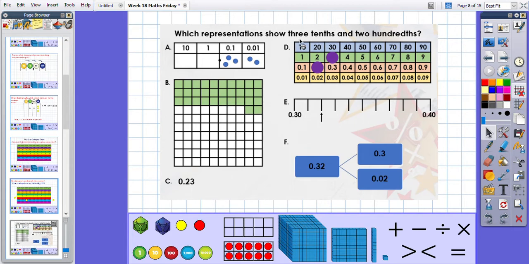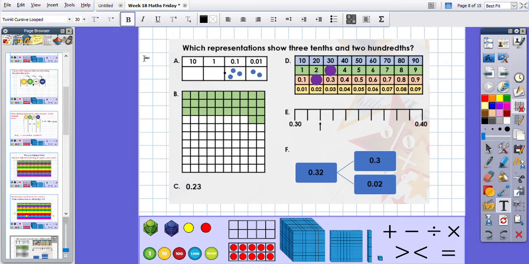Okay, so when we've got 3/10ths and 2 hundredths as a decimal, let's think what 3/10ths look like. Well, it's a 3 in the tenths column with a placeholder. And 3 hundredths, we've just done it, a 3 in the hundredths column with our 2 placeholders. And 2 hundredths, 0.02. So 0.3 and 0.02, that's what 3/10ths and 2 hundredths looks like.